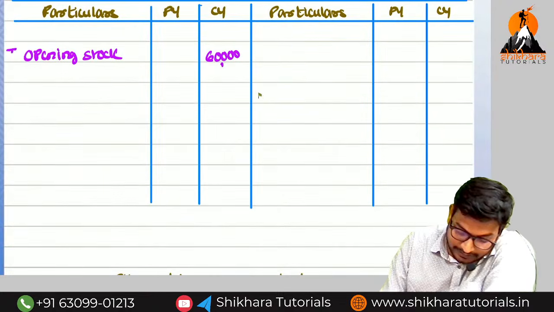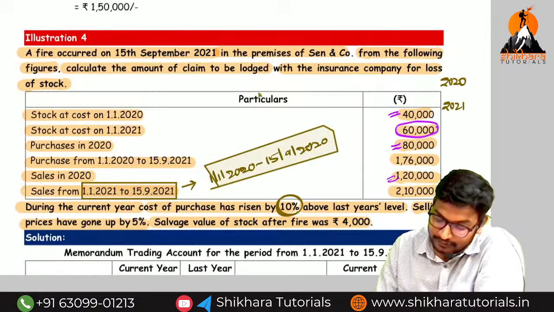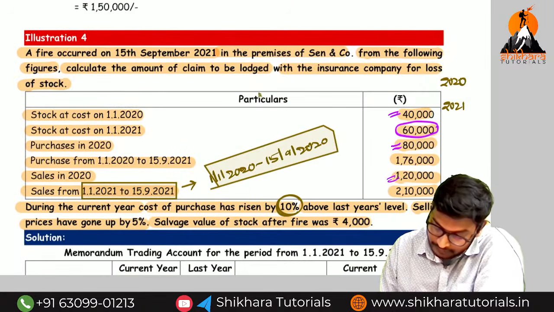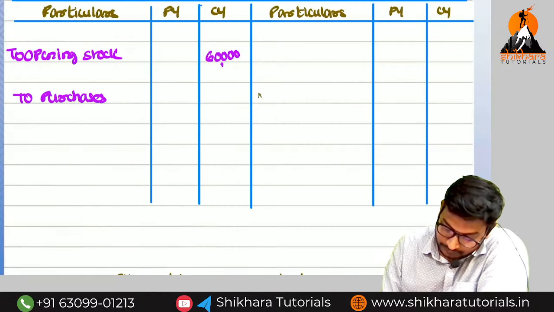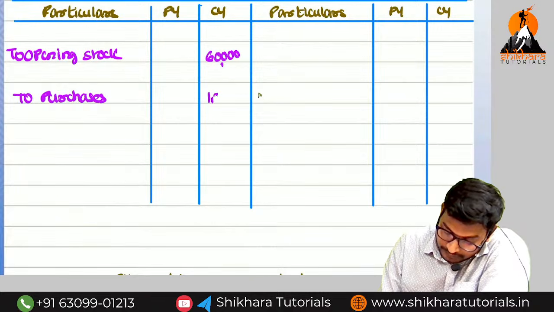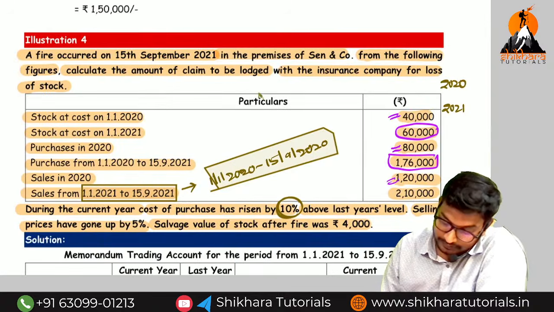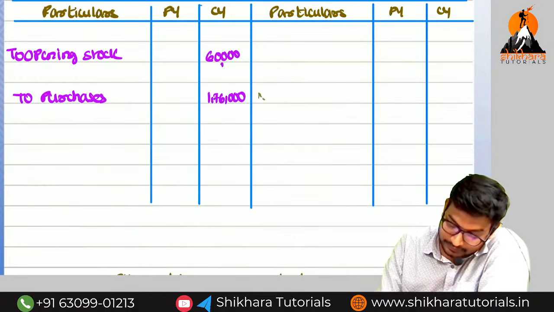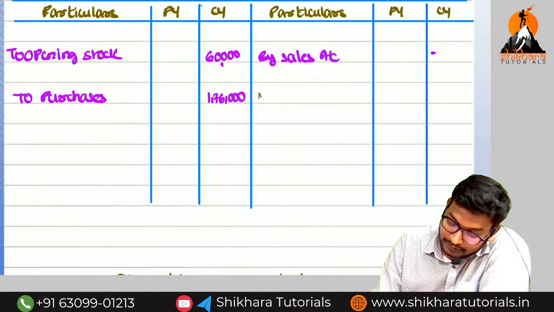Next, what is the purchase of the current year? 1,76,000. Next, what is the sales of the current year? By sales account, 2,10,000.